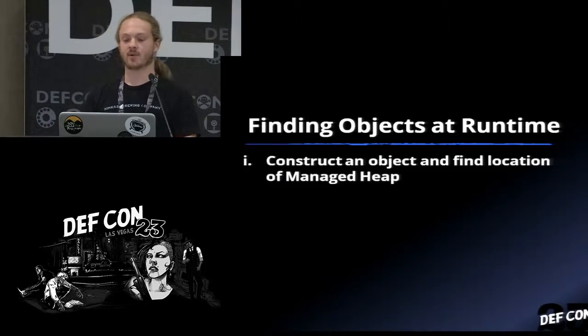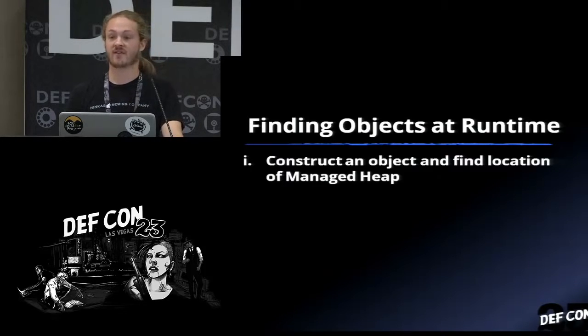Essentially, step 1 is we're going to construct an object and find the location of the managed heap. While reflection gives us the ability to look at things like what address machine code is running at for a particular method, this isn't the case with the managed heap, and we need to use a little bit of trickery to get the framework to tell us where this thing actually is at runtime. We also need to construct a reference object so we can go through and figure out things like what the method table is for all of these objects.